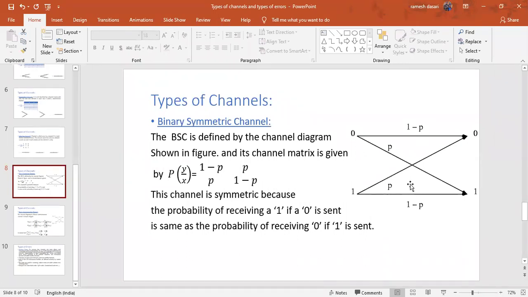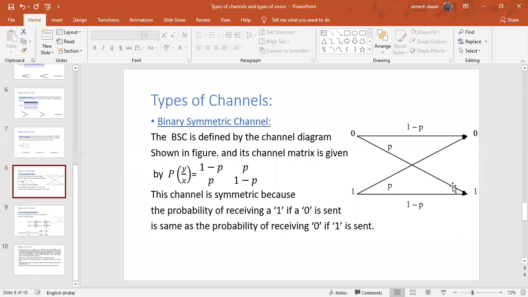Correct reception. 0 was transmitted, 0 was received. Probability of error, there is some error. Meaning of that is 0 transmitted, 1 received, or 1 transmitted, 0 received. 0 transmitted, 0 received, no error. 1 transmitted, 1 received, again no error. 0 transmitted, 1 received, error. 1 transmitted, 0 received, error.